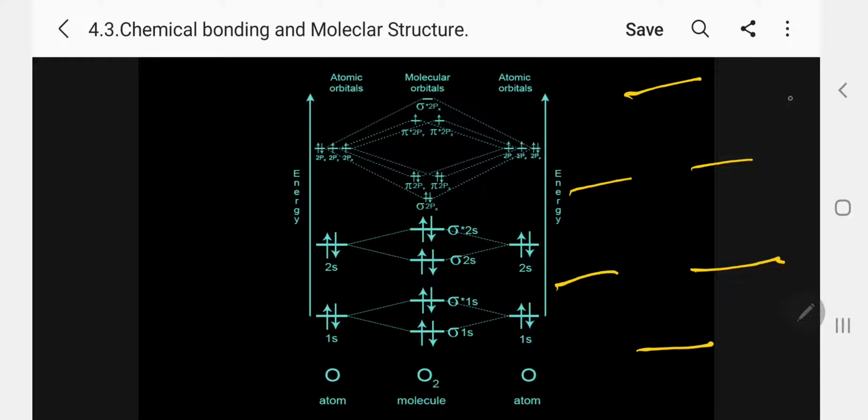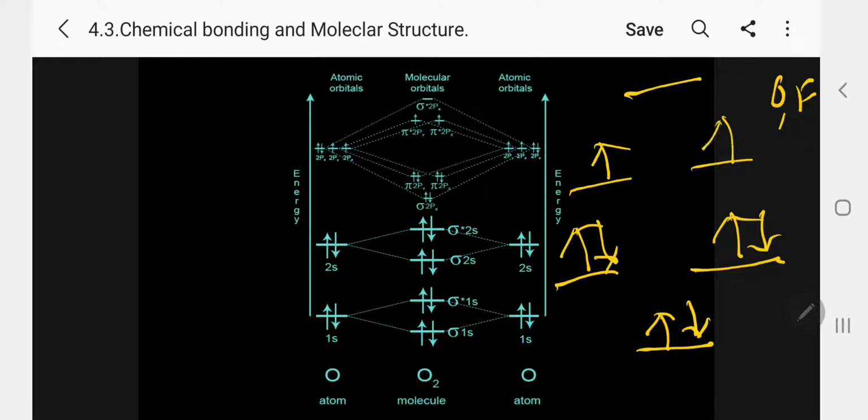So this is the pattern for oxygen and fluorine. So let me take oxygen. 4 plus 4, 8 electrons. First let me take 1 electron. This is the molecular orbital I am writing. This is 2, 3, 4, 5, 6, 7, 8.